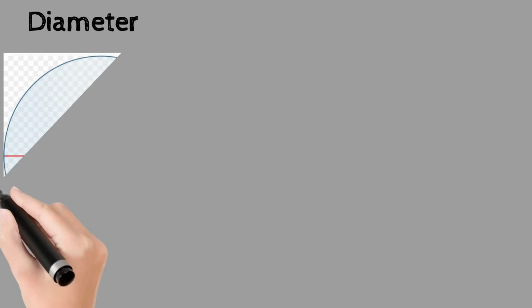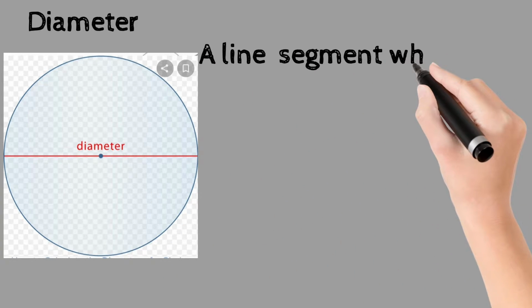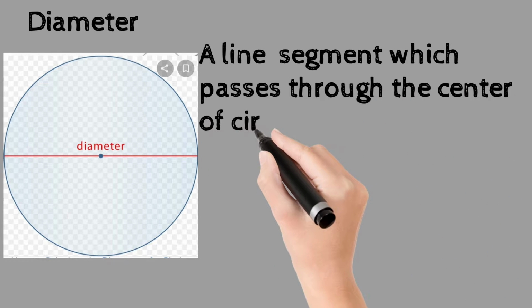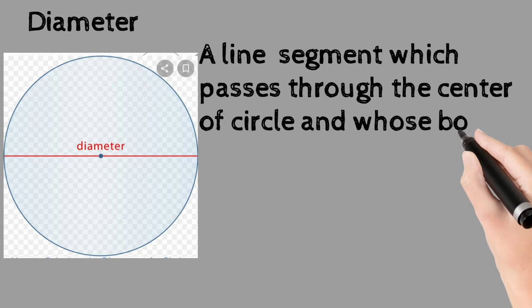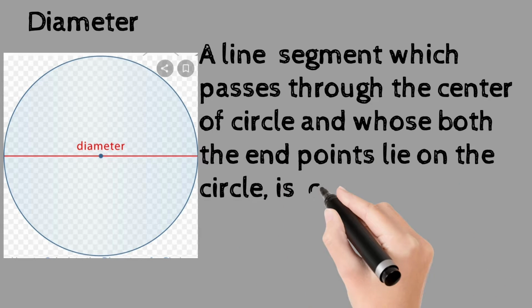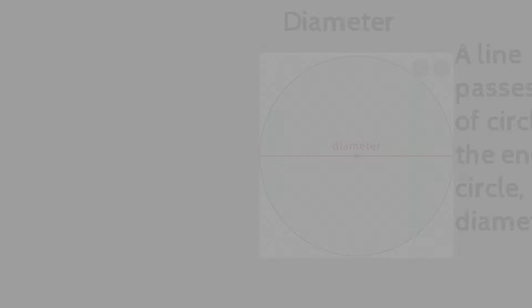Now what is diameter? A line segment which passes through the center of the circle and whose both end points lie on the circle is called the diameter of the circle.